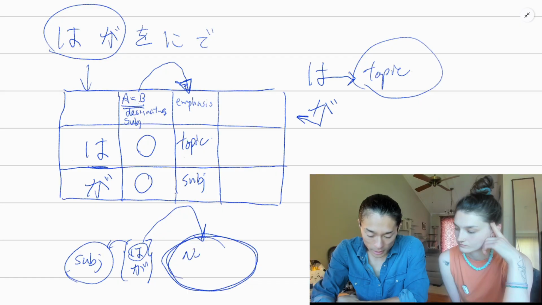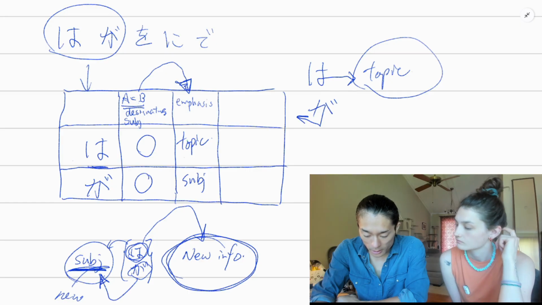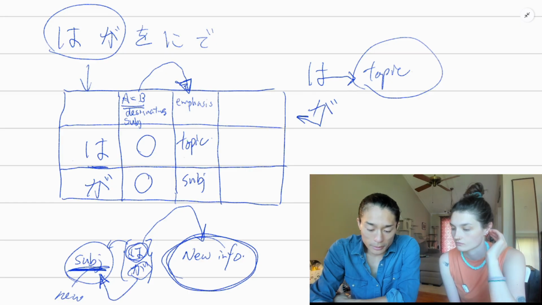When we connect to a noun, we make them subjects, but when we use wa, we are emphasizing the topic side, meaning whenever there's new info on this side, we want to use wa, while when the subject is the new information, we want to use ga to emphasize this part, right?